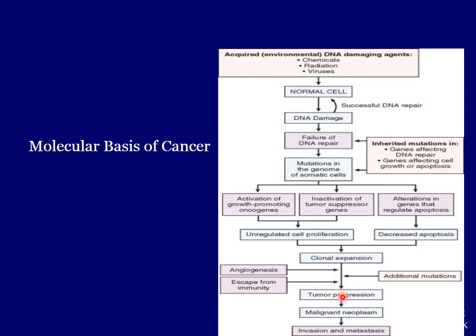So up till now there is tumor progression, and when that tumor invades and gains the ability to metastasize, it is now named as malignant neoplasm that invades and metastasizes. So in this way, what happens? Cancer develops.